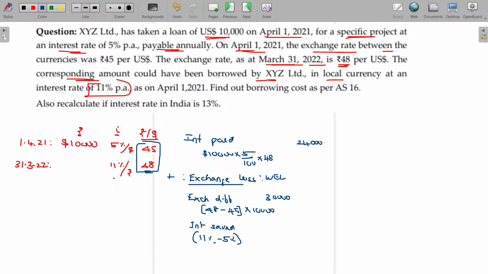Now, what is your borrowing? At the rate of 45, that date rate. $10,000 per dollar costing 45. Come on, get me the value. 6% on 10,000, $600 into 45. Is it so?